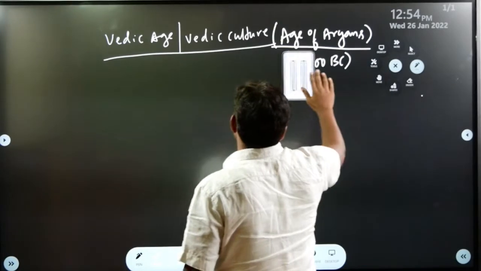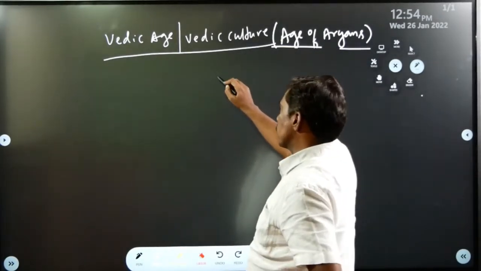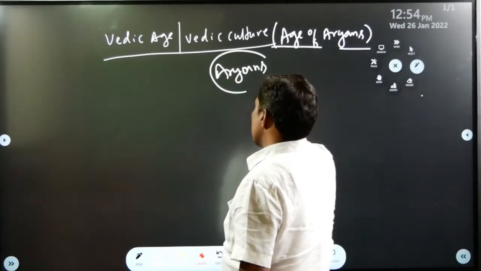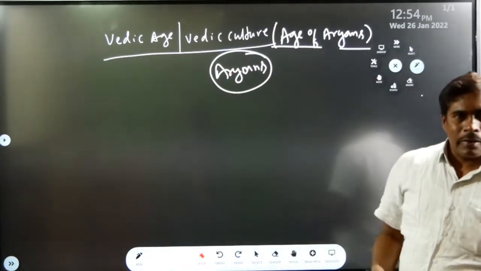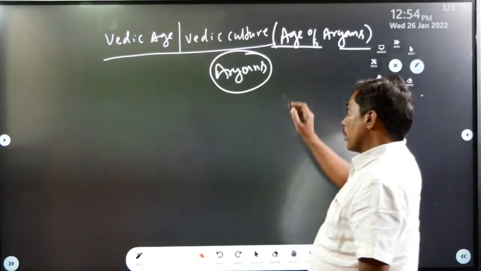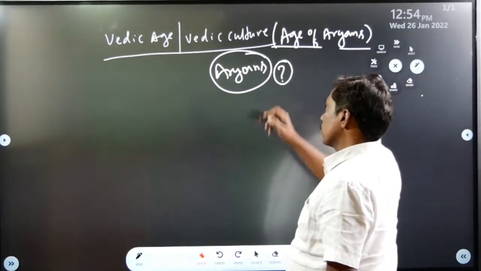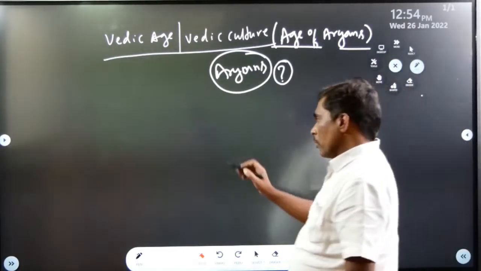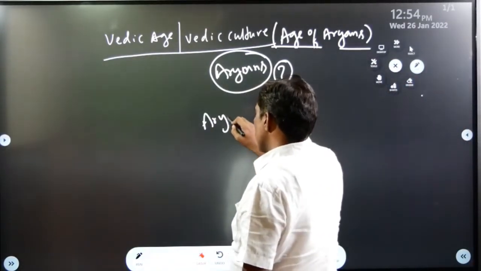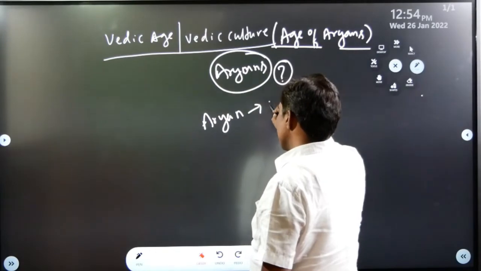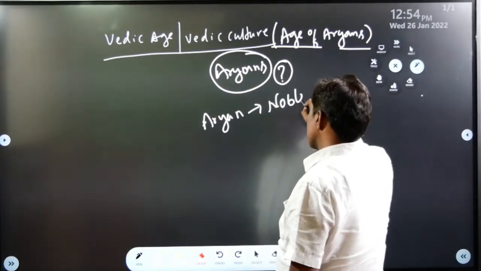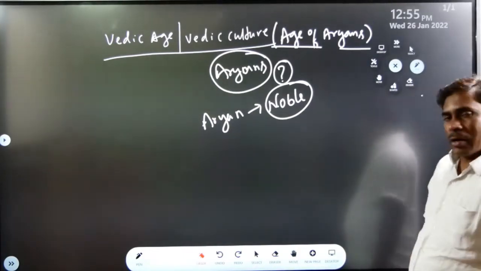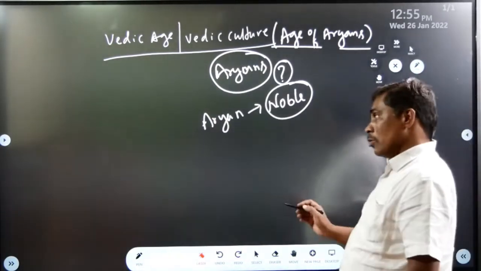Then this age is called age of Aryans. Then who were Aryans? See, the word Arya means noble. It means upper class. The word Aryan means upper class or noble.